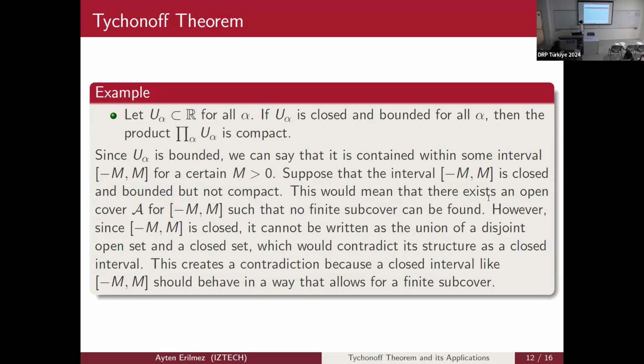This would mean that there exists an open cover A for this interval such that no finite subcover can be found. However, since our interval is closed, it cannot be written as the union of a disjoint open set and a closed set, which would contradict its structure as a closed interval. And this creates a contradiction because a closed interval like this allows for a finite subcover.